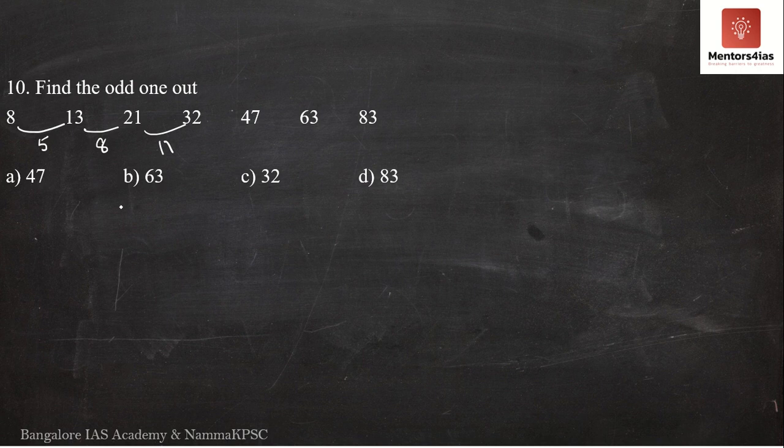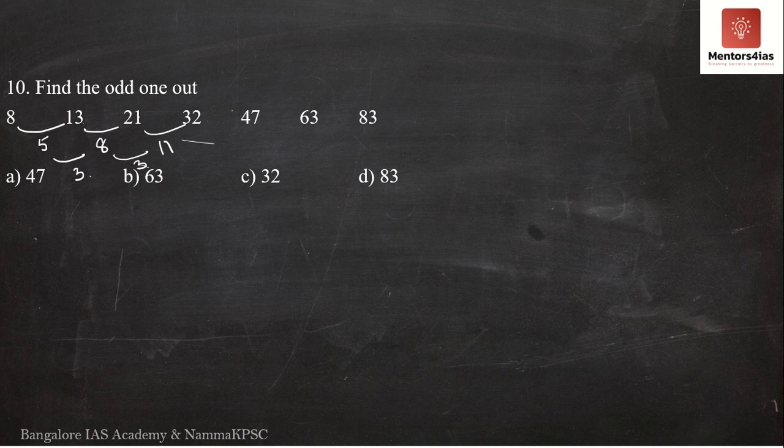Now do you see a pattern over here? Now check the difference between the differences over here. 8 and 5 is 3. 11 and 8 is also 3. So I hope you've identified the pattern over here. Now, the difference between the differences has to be 3. So the difference between 8 and 13 is 5. I add 3 to 5, that is 8. Then I add 8 to 13, 21. I add 3 to 8, 11. I add 11 to 21. So this is the pattern which should follow.